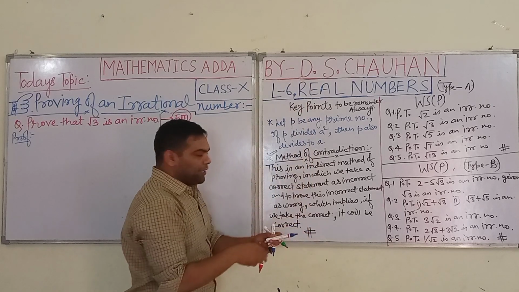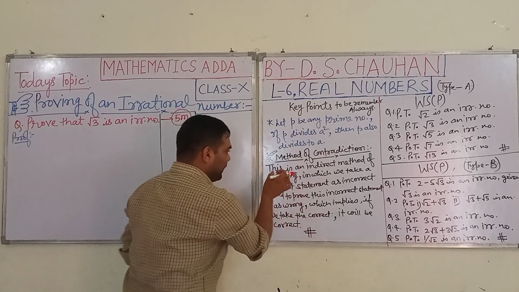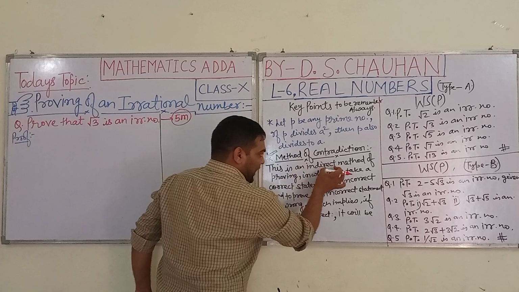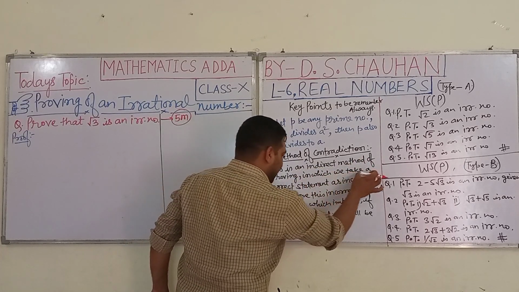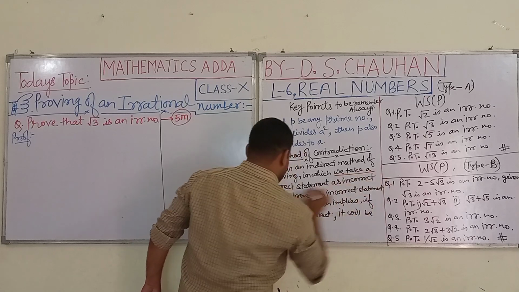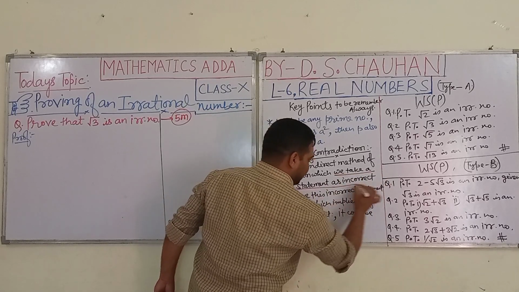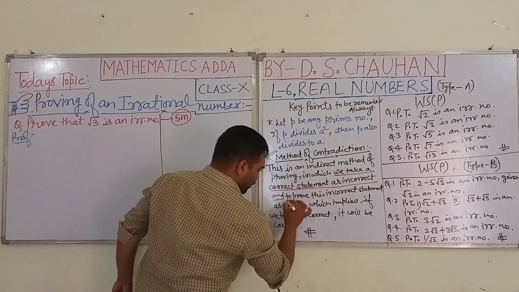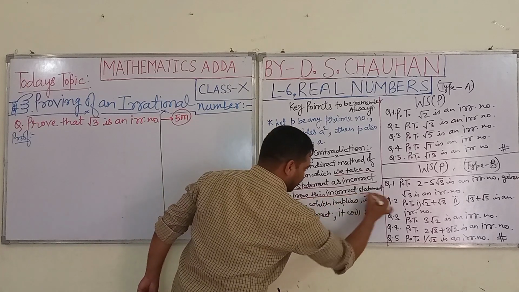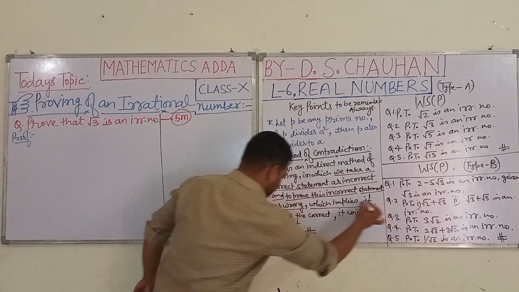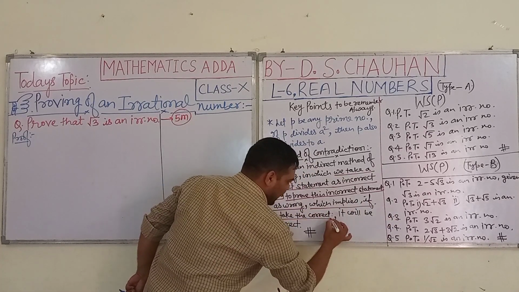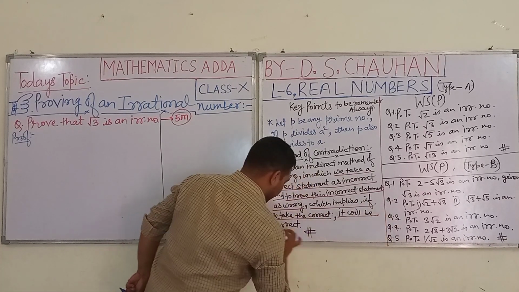This is an indirect method of proving in which we take a correct statement as incorrect and then prove this incorrect statement wrong, which implies that the correct statement is correct.